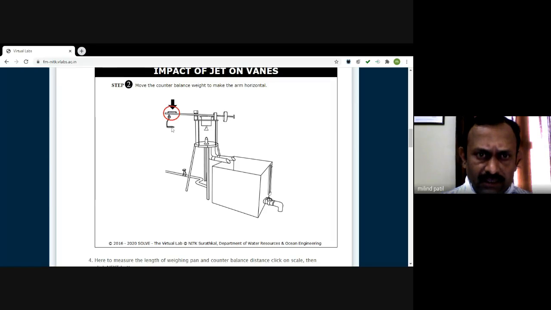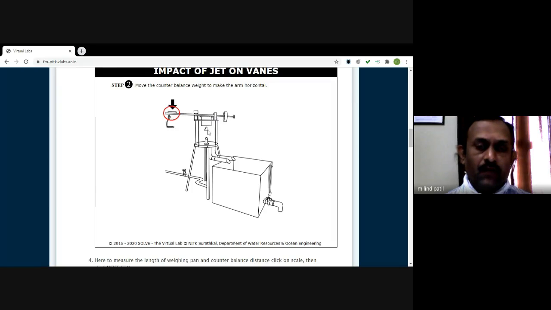So simply by adjusting or putting the load here, this lever can again come back to its rest position or horizontal position because of the addition of the weight. Simple leverage principle is used here. Whether this lever is horizontal or not, we can easily identify by putting a spirit level here. This red circle is a spirit level. So you just have to observe that the spirit level is at its center position, then this rod is again